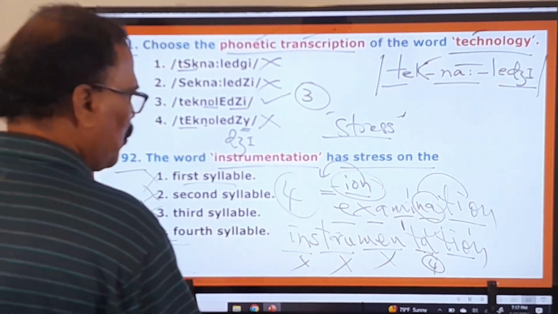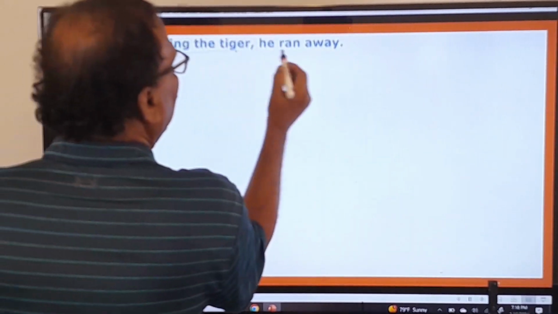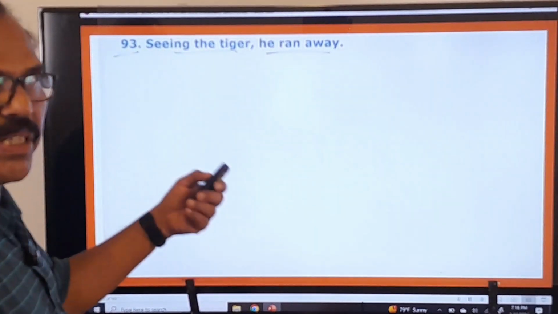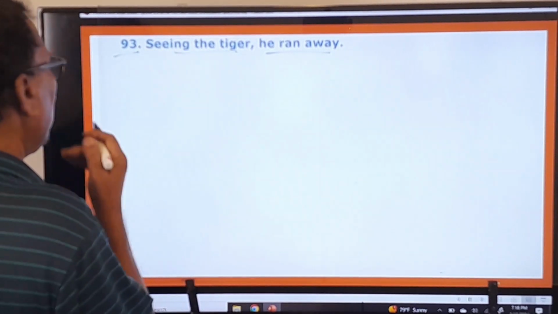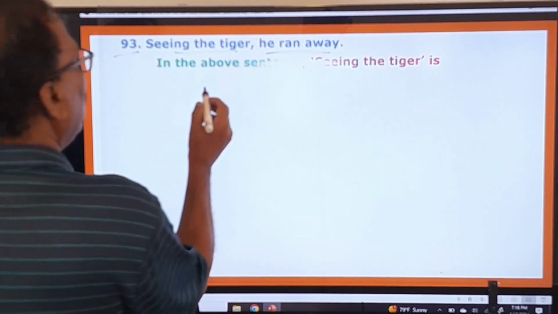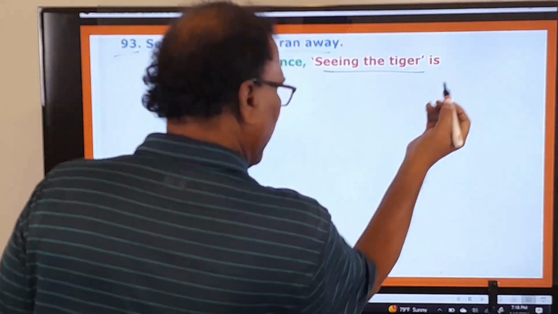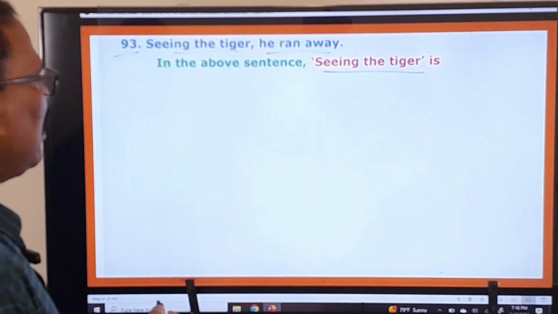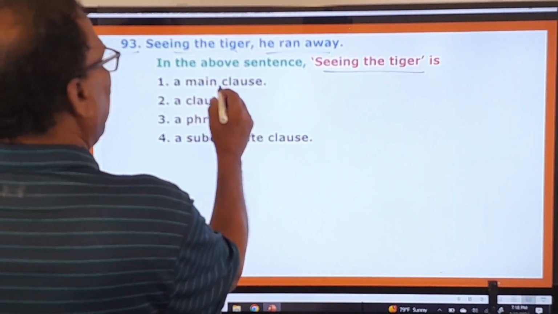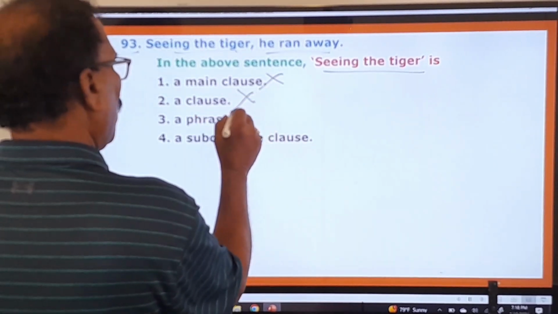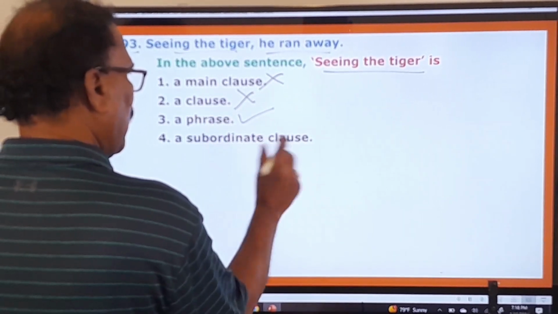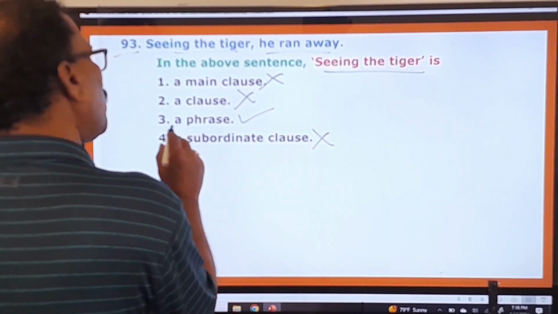Now let's move on to the 93rd question. Seeing the tiger, he ran away. Some statement is given here. What is the examiner asking you to do? In the above sentence, what is this 'seeing the tiger'? A main clause, no. A clause, no. A phrase, yes. A subordinate clause, no. Why? It is only a phrase.